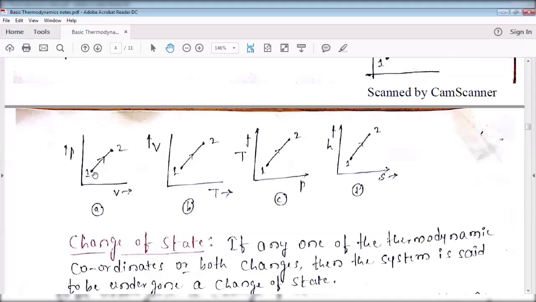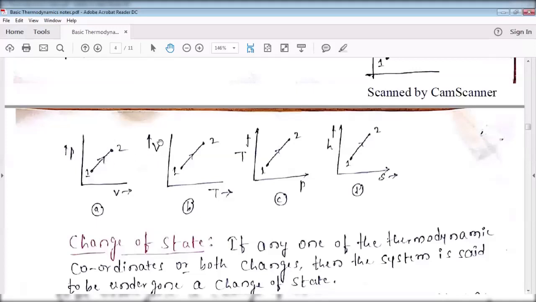At the second point, I'm getting the two coordinates P2 and V2. Each point in the graph represents a single state. This is state 1, with coordinates P1 and V1. State 2 has coordinates P2 and V2.